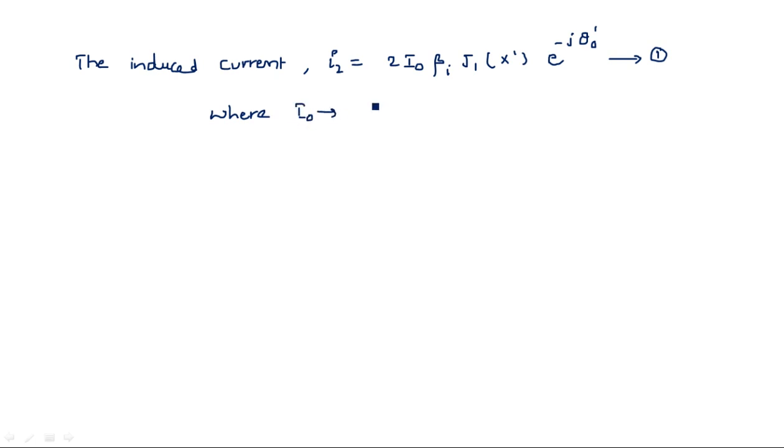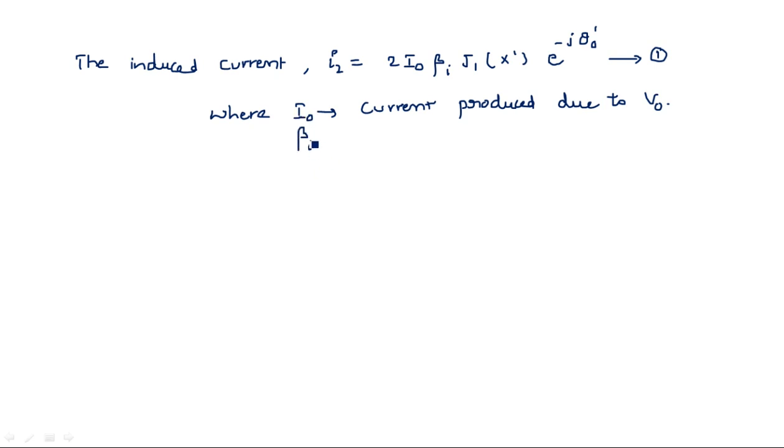Here, I naught is the current produced due to V naught, where V naught is the accelerating voltage, or we can say the anode voltage.